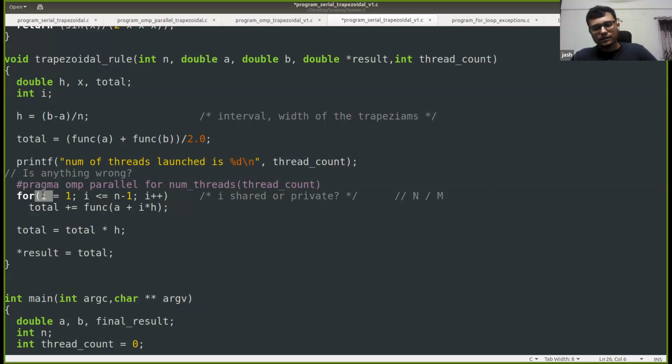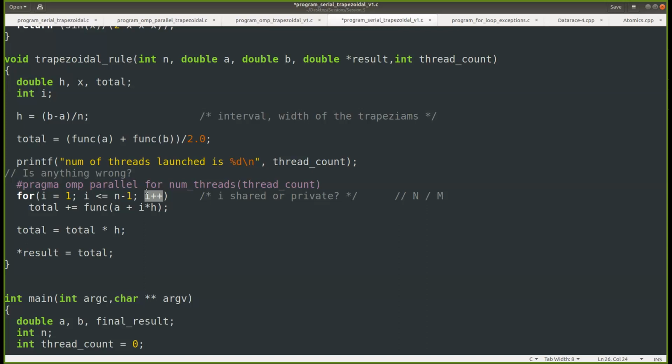Any suggestions? So it should be private for each thread. Why? What will happen if it's a shared variable for each thread? So we are incrementing I each time, right? It doesn't make sense for it to be shared, because if it's shared, then every thread would get a different, wrong value of I.